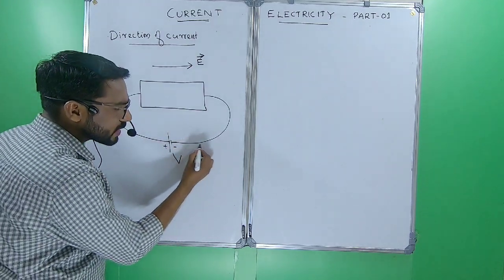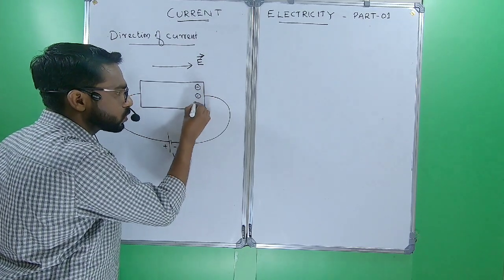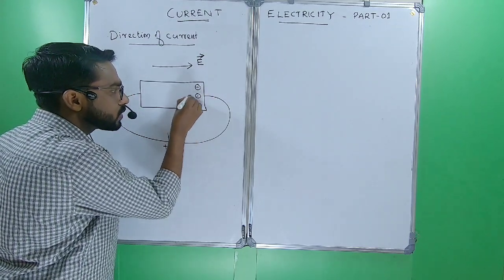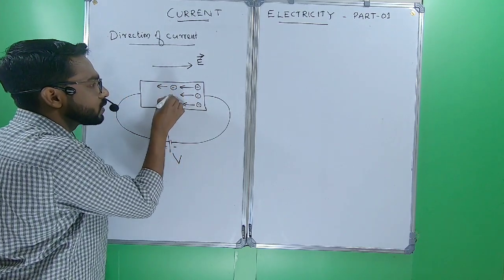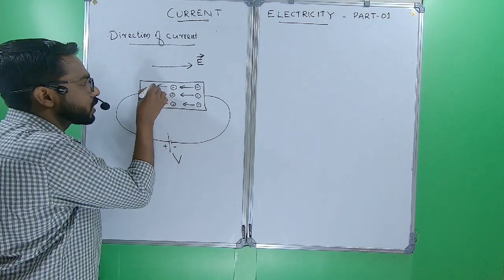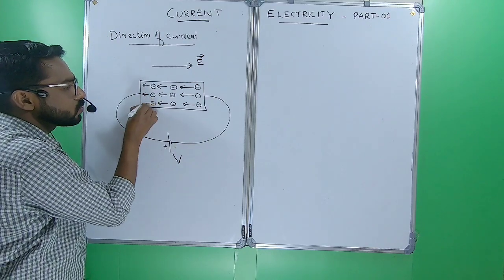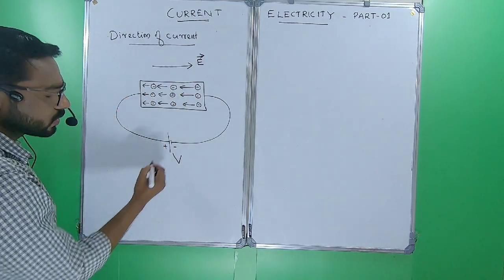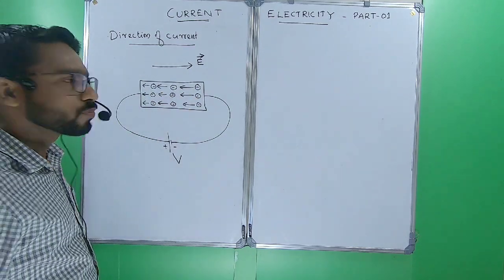So due to the negative terminal, the free electrons start drifting, or they tend to flow opposite to the direction of electric field, from negative to positive.